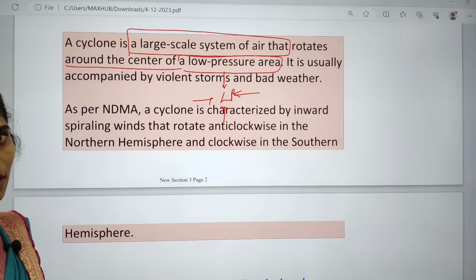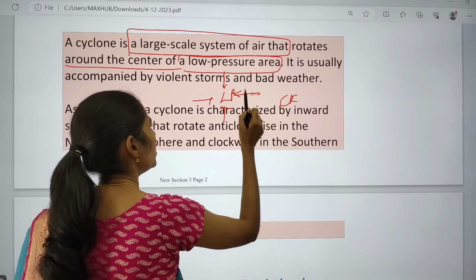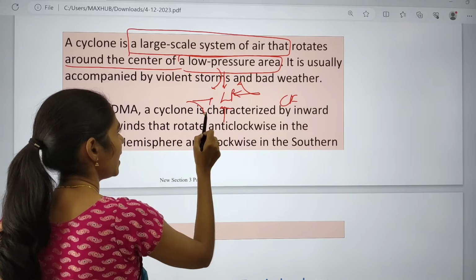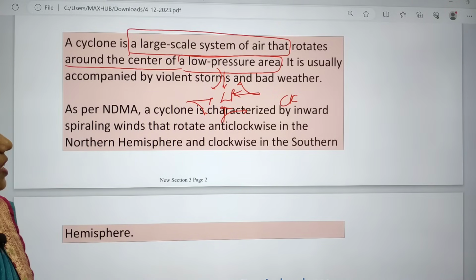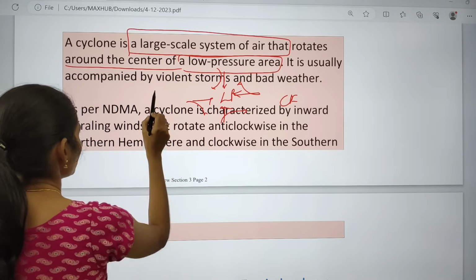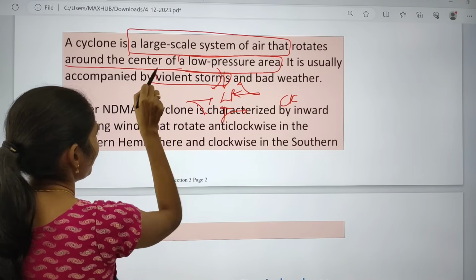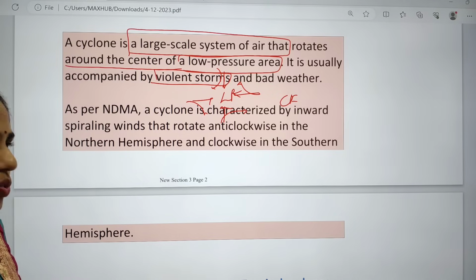As I said, in the northern hemisphere, because of the Coriolis force, winds will be deflected towards their right side. Because of this fast movement of winds at very high speed, it will be accompanied by violent storms and very bad weather.